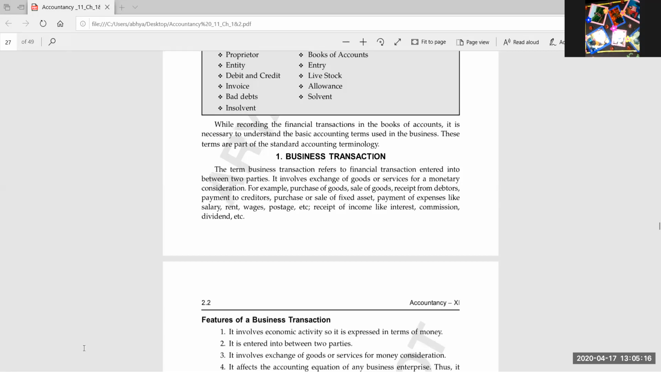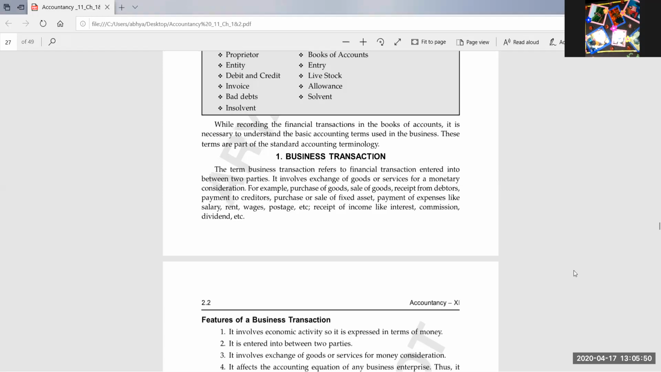Here, 11th class, accountancy class. And we had started with chapter 2, basic accounting terminology. As I told you earlier, this chapter is very important. Until now, we have done only a few terms, like business transaction and capital. So you can write in the chat box which terms we have already done till now.